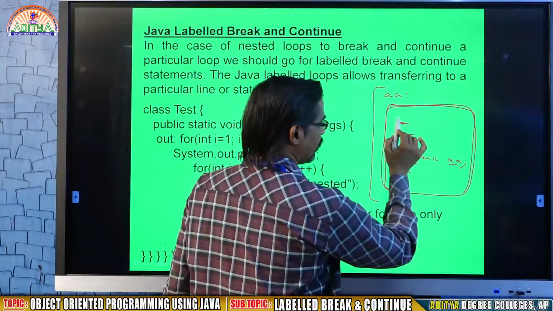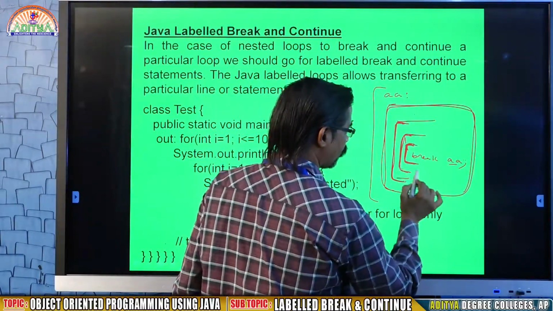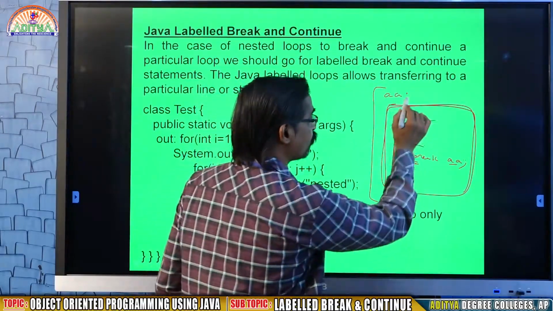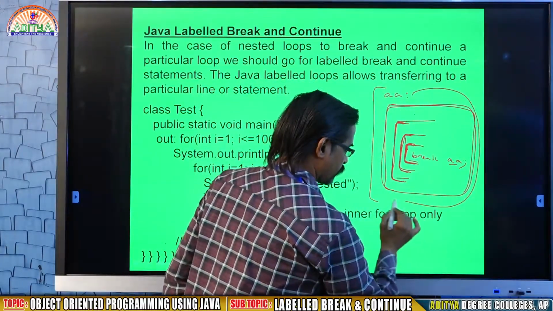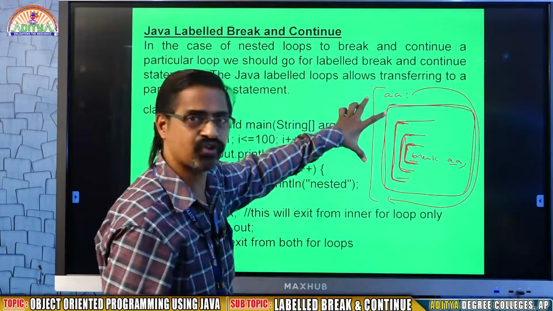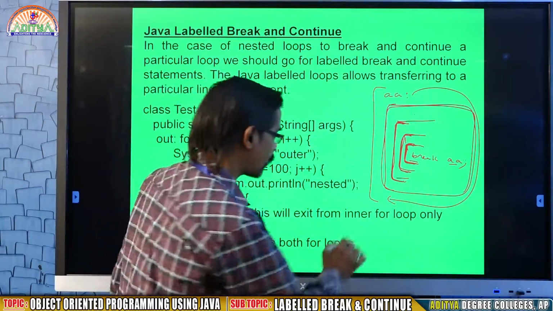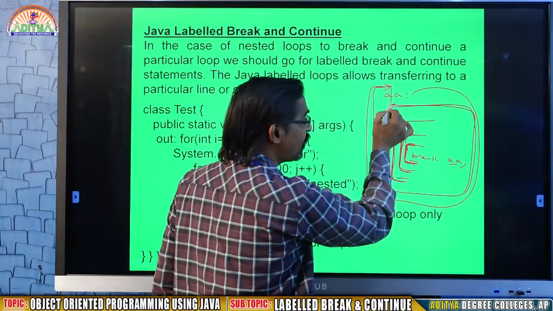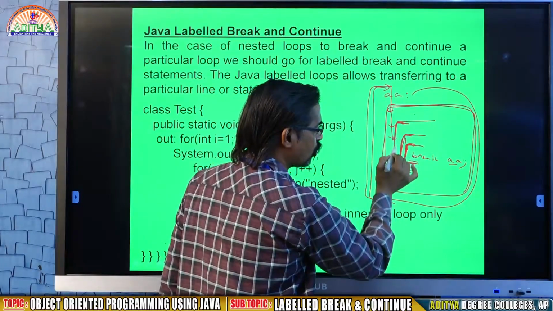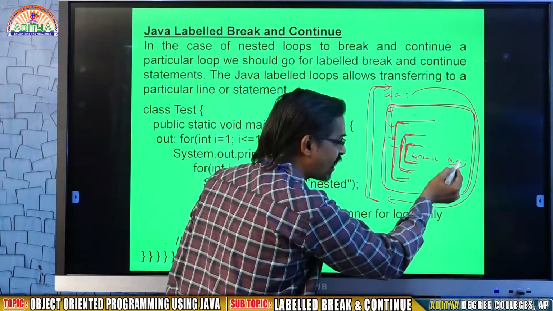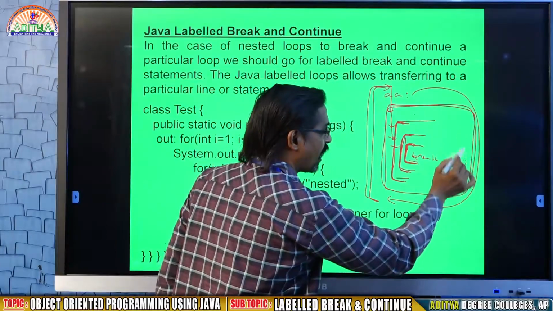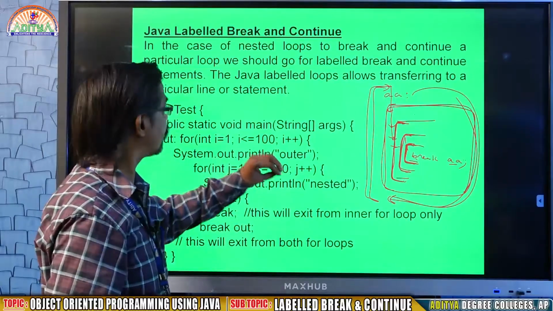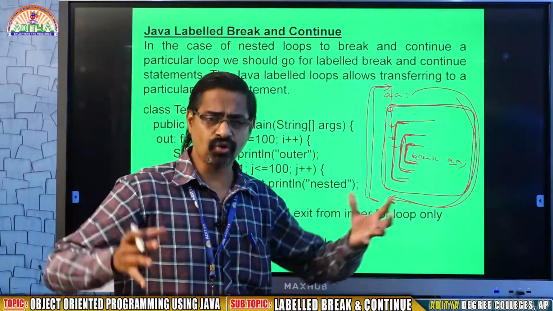This is one for loop, inside there is another for loop, inside another for loop, inside another for loop. All these 1, 2, 3, 4 loops will skip and the execution comes to the very first for loop, so the execution goes back to for, it increments and again comes into the second for loop, third for loop, fourth, fifth for loop. In case break AA is there, again we skip all this for statement and it will go to this inner for loop.